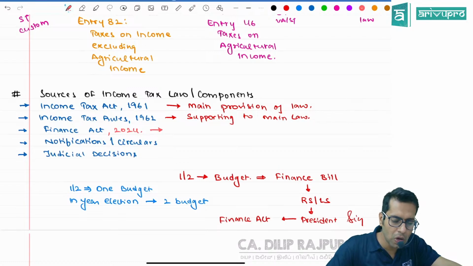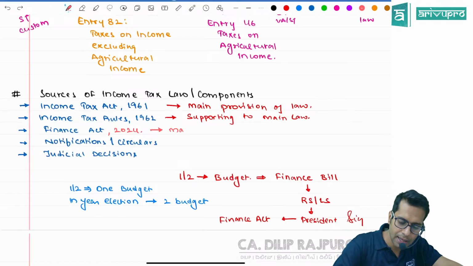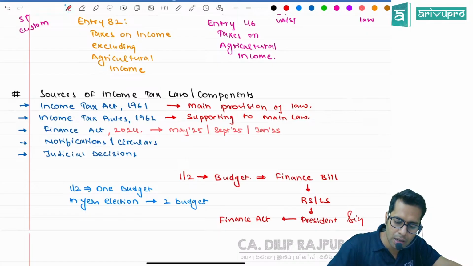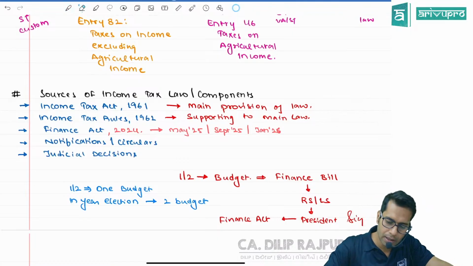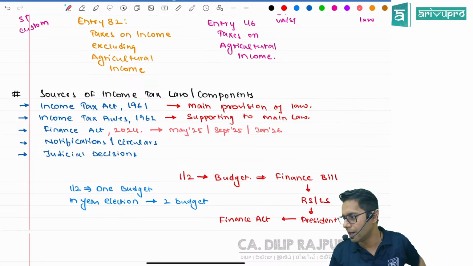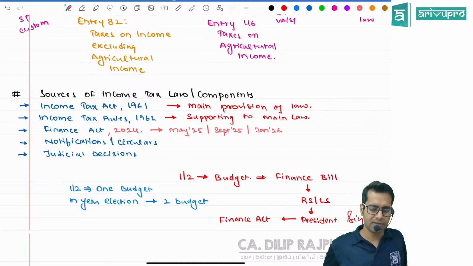Now, to whom is this applicable, sir? This is applicable to those who are writing their examination in May 25, September 25 and January 26. For those who are writing in these 3 attempts, this will be applicable.